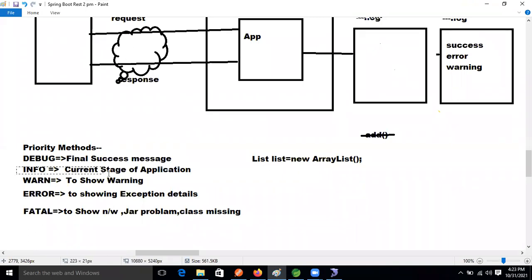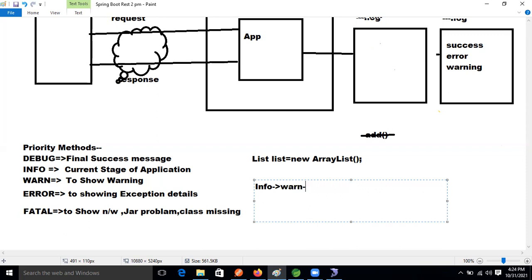Okay, our priority, our Spring Boot application, Spring REST, no, the Spring Boot container is taking from the info label, right? Info label, this is the priority. What is the priority? If we are taking the info in the method, right, info method, then after info, what? It will show warn also, right? After then our application will show error also, after then we can get the message of what? Related to what?